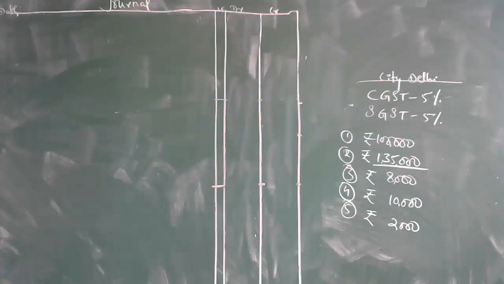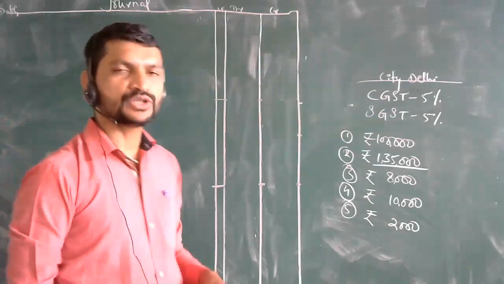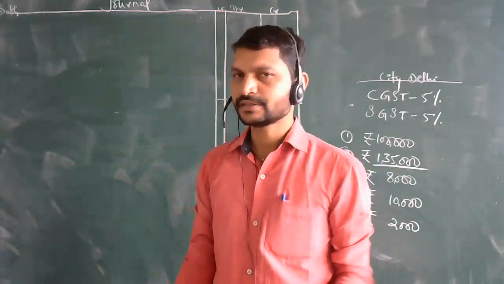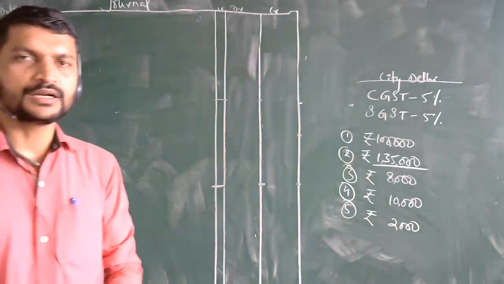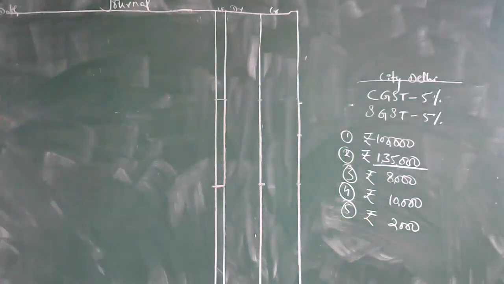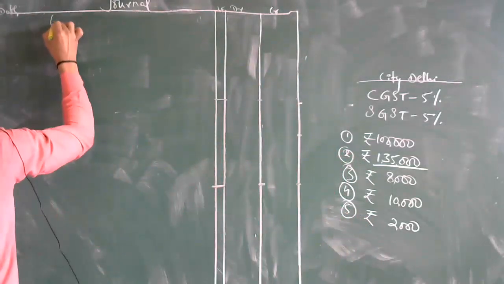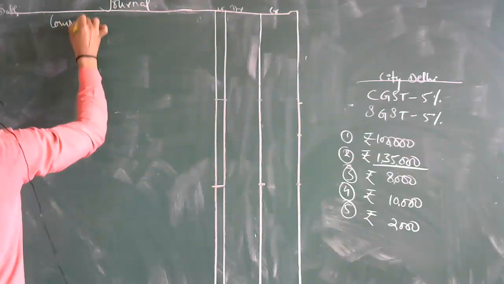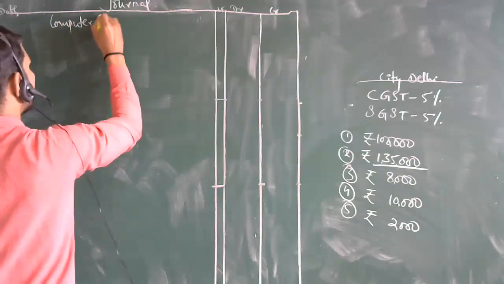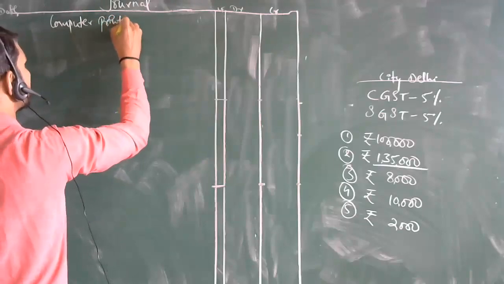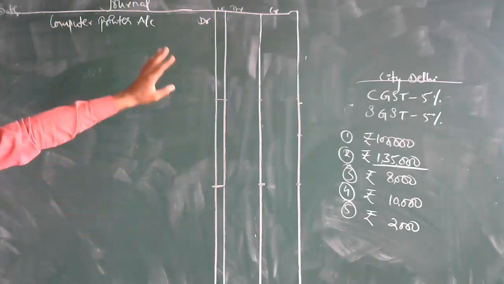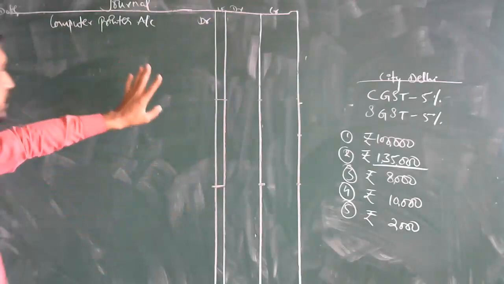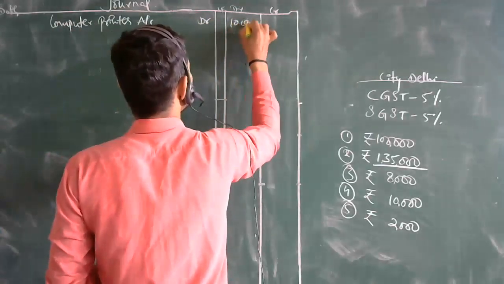Fourth point, what is it? Bought computer printer rupees 10,000. There is a purchase of an asset. When the assets are increasing, most probably you will show it under the head of debit. Remember this point. So computer printer account debit. What is the cost of that computer over here? 10,000 rupees. So right here 10,000.